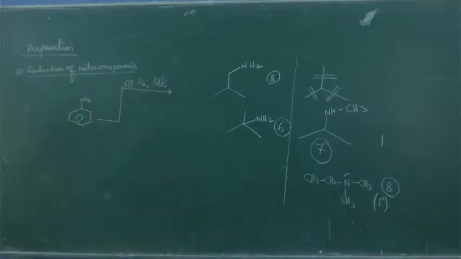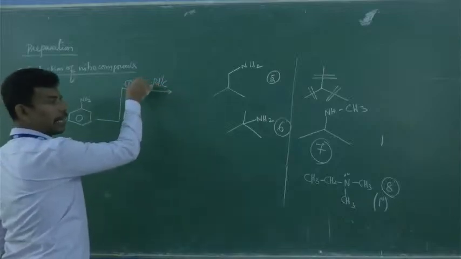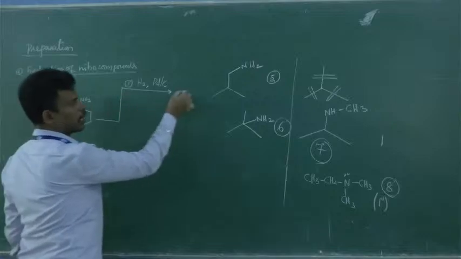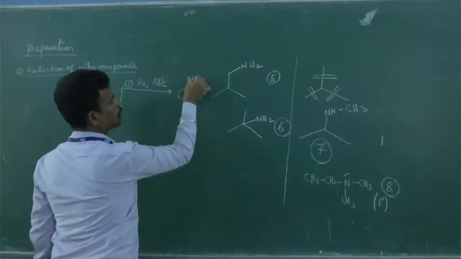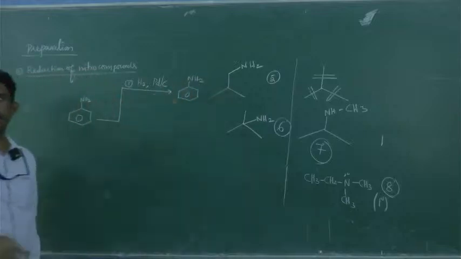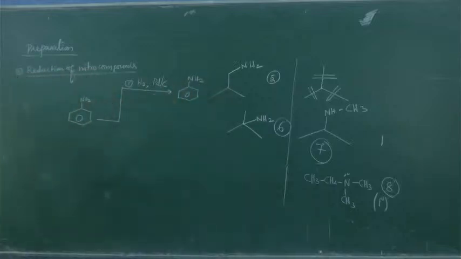This is the catalyst and this is hydrogen. It reduces NO2; reducing NO2, what you will get? NH2. Please note this. So what you will get? Aniline. If you pass hydrogen gas, plus you need a metal catalyst. Generally what do they use? Palladium charcoal, palladium coated, meaning absorbed on charcoal.